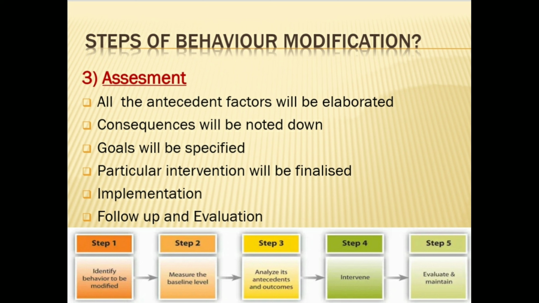The goal may be to reduce the aggressive behavior of the child. To achieve this goal, the target response, that is the response which needs to be changed or specified. Fourth is, in this case the target response may be reduction in hitting behavior, using abusive language, overcoming getting angry very quickly. Fifth is, thereafter the appropriate intervention technique is decided and implemented. So all these steps will be used in analyzing the behavior of the child.